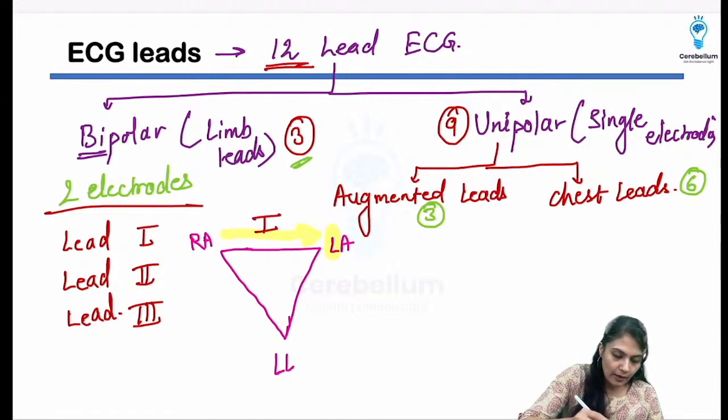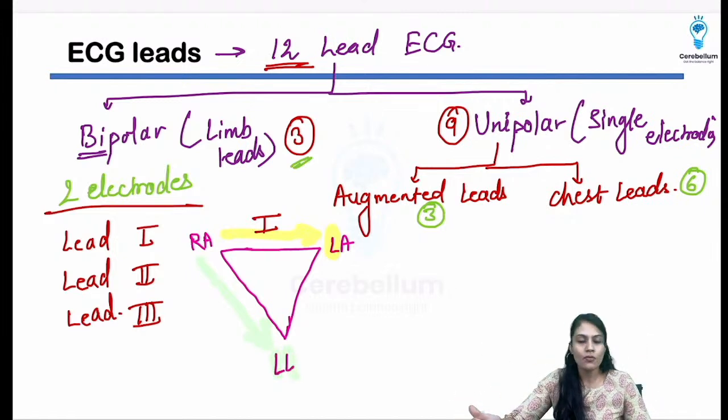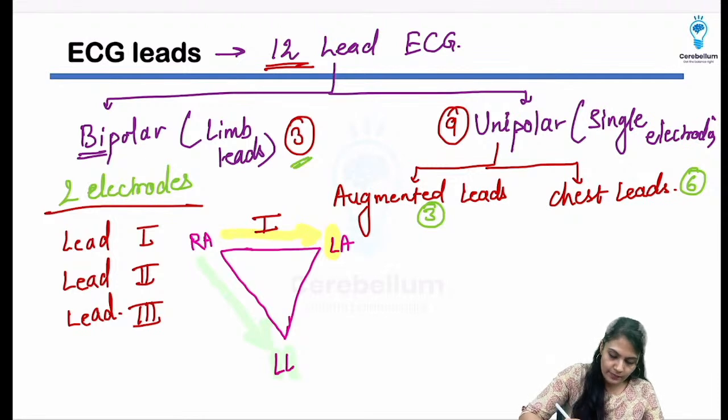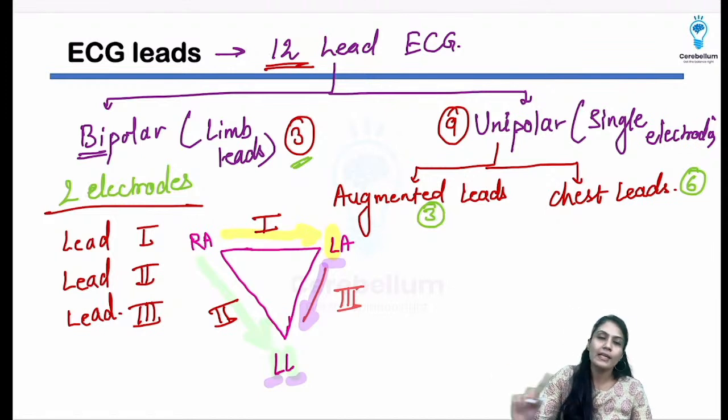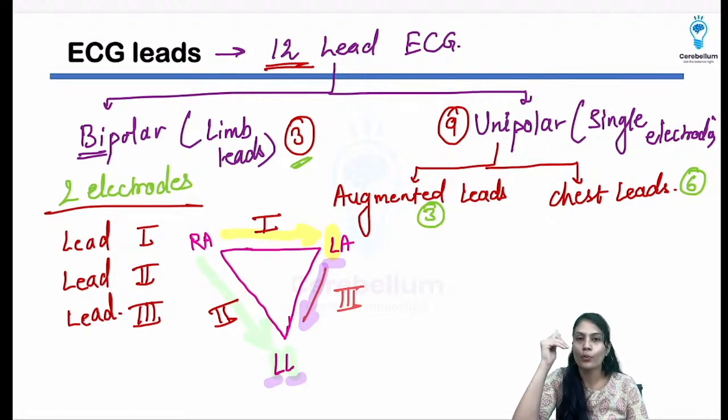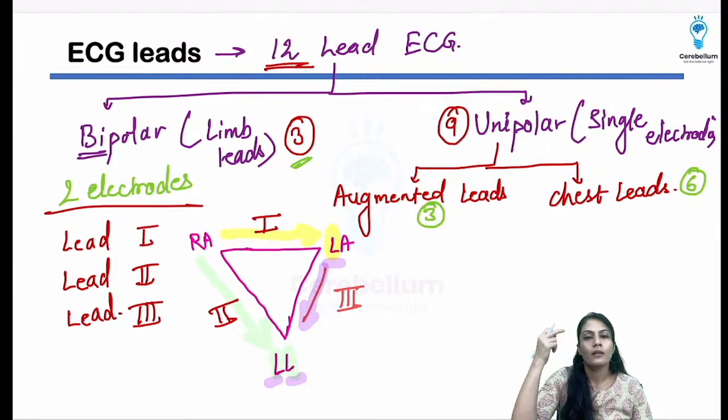Now see over here, there are other leads also. If I take from the RA to LL, there are 2 L's in the LL itself, right? So that's why I'm going to write it as lead 2. And if I calculate from here to here, how many L's are there? 1, 2, and 3 L's are there. So I'm going to write over here lead 3. Okay, so it's very simple. You have to just calculate the number of L's from where to where it is coming. In between LA and LL, there are 3 L's. So that's why I'm going to write it as lead number 3.